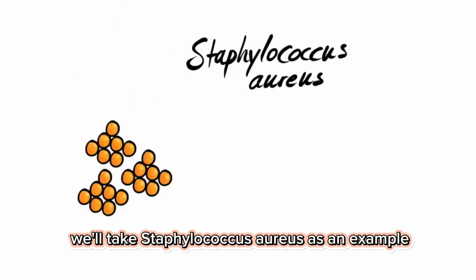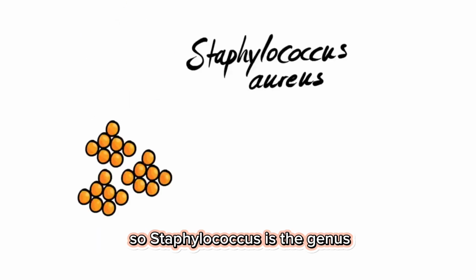For now, we will focus on bacteria: how do we name them, basic structures, and gram staining. Any bacteria's name is composed of two words. The first one refers to the name of the genus, and the second one refers to the species name. We'll take Staphylococcus aureus as an example. So Staphylococcus is the genus, and aureus is the species.